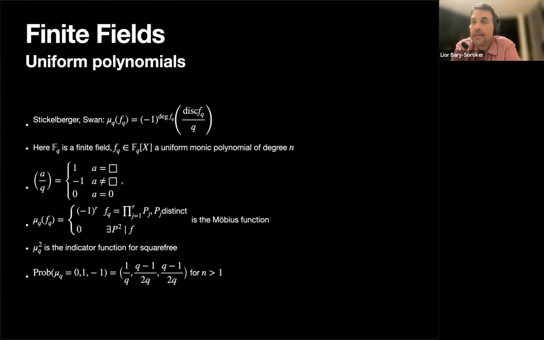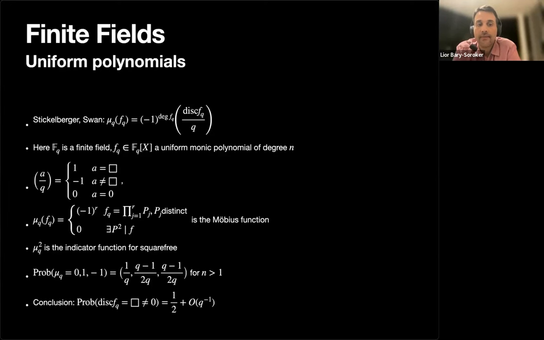And among the polynomials that are square free, the probability that the Möbius is a square or not a square is exactly equal. This somewhat resembles exact formulas in analytic number theory over the integers, but those exact formulas are always in terms of zeros of the zeta function. Here, the analog of the zeta function for polynomials has no zeros, so we really get an exact formula. All of this is elementary.